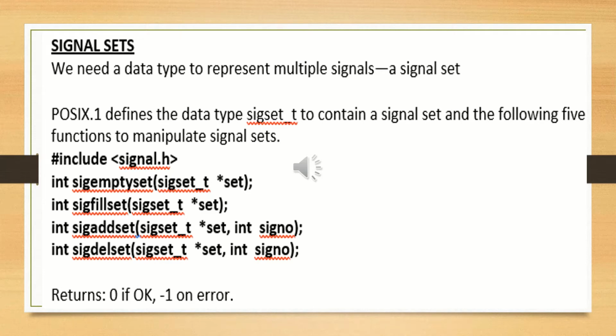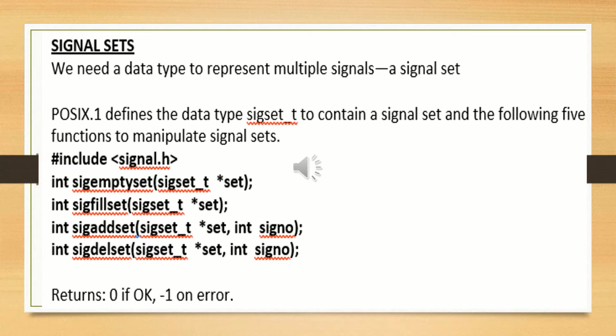All applications have to call either sigemptyset or sigfillset once for each signal set before using it. Either you want to start with an empty set, or you want to fill the existing set. For that we use two functions: one is sigemptyset, the other is sigfillset. Once we have initialized the signal set, we can add and delete specific signals to the set. For that we use sigaddset and sigdelset.